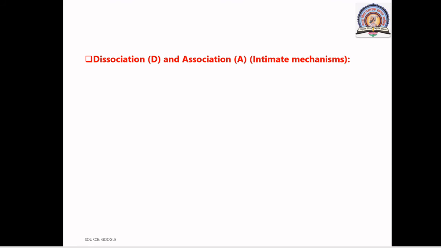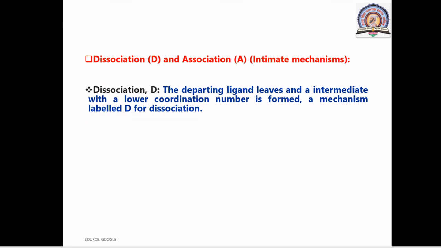So let's see dissociation, that is D, and association A, nothing but intimate mechanisms. First of all, dissociation D. The departing ligand leaves and the intermediate with a lower coordination number is formed. A mechanism is labeled as D for dissociation. Okay, what happened here? The departing ligand leaves and the intermediate with a lower coordination number is formed.